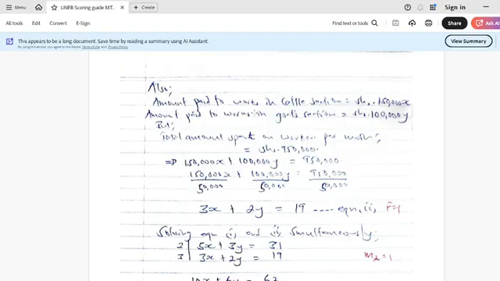Also, the amount paid to workers in the cattle section. Still, I don't know how many workers there are, but I let the workers be X. That means to get the total amount of money in only the cattle section, I take that amount times the number of workers X. Likewise, the amount paid to workers in the goat section, I take that amount times the number of workers. Now the total of the two gives me the total amount of money paid per month in the whole farm, which is 950,000 shillings.